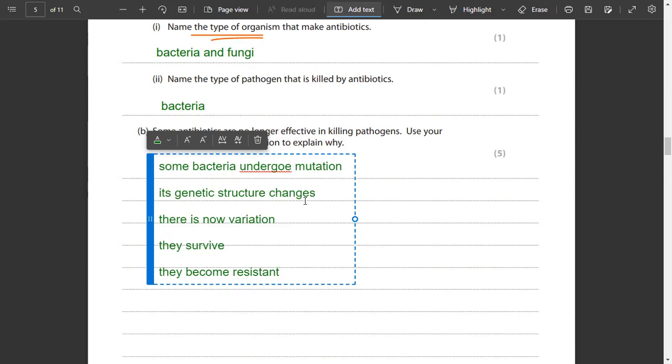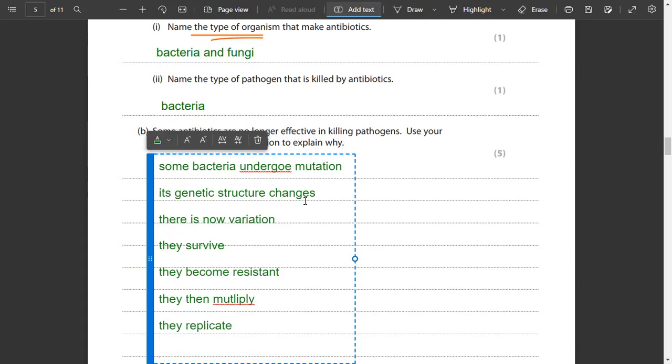But we say that after every mutation you have to change the vaccine as well, because maybe the vaccine might be applicable on the old COVID-19, but on the new variant, Delta or Omicron, the vaccine might not be effective because they have become resistant. Then, when they become resistant, they multiply. Now the Omicron, or any new bacteria, they multiply, they replicate. Once they replicate, they spread, they produce offspring.